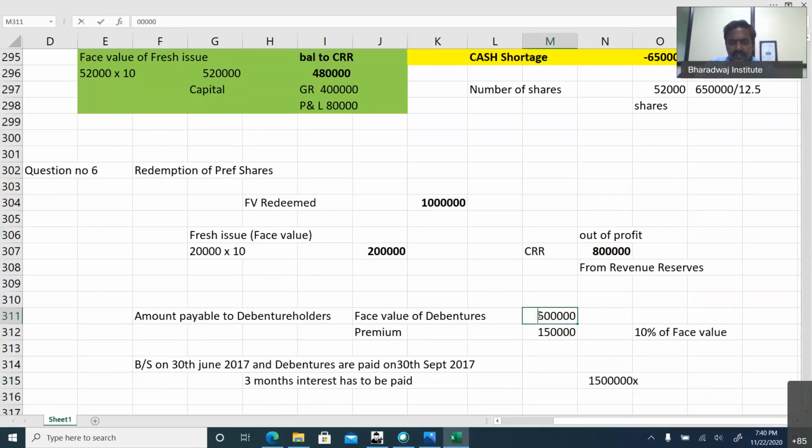Oh, this is not 15 lakhs. This is 7 lakhs. Sorry. This is 7 lakhs into how much percentage debentures? 12% for 3 months. How much it comes?